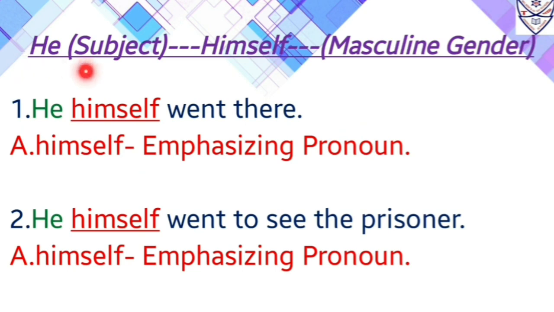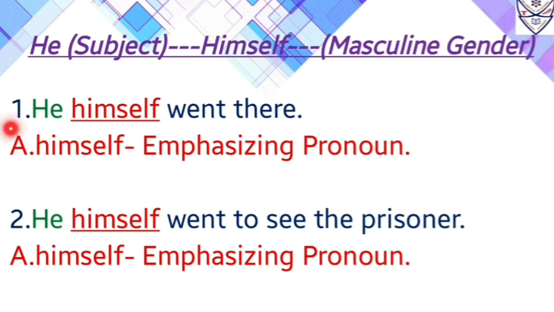Now he is used as a subject in the sentence. Now with he we will use himself as an emphasizing pronoun. Now himself can be used only for the masculine gender. Let us start with the examples. First one, he himself went there.